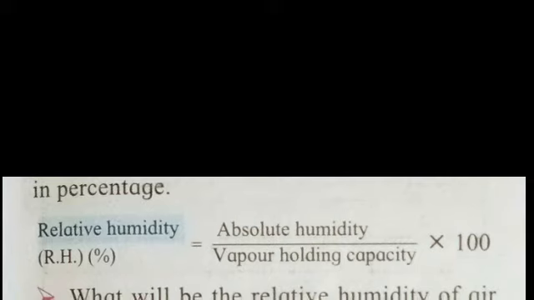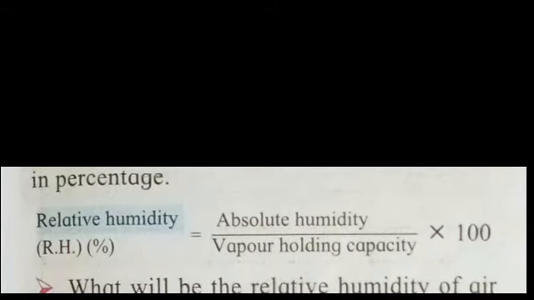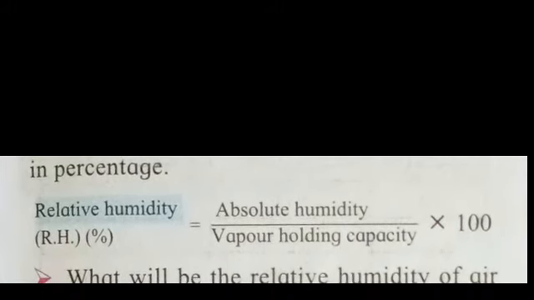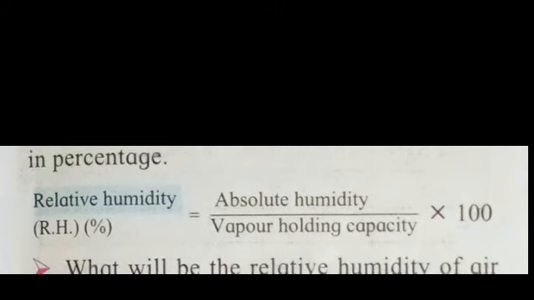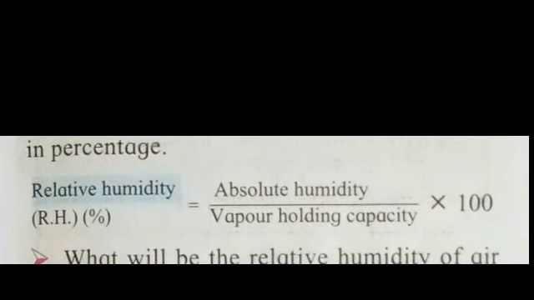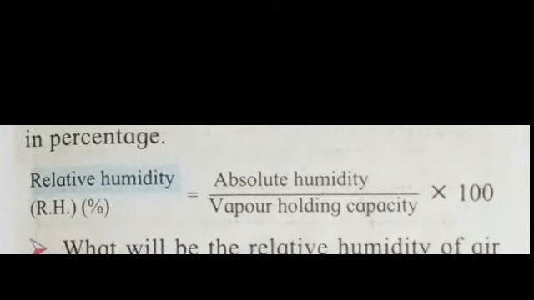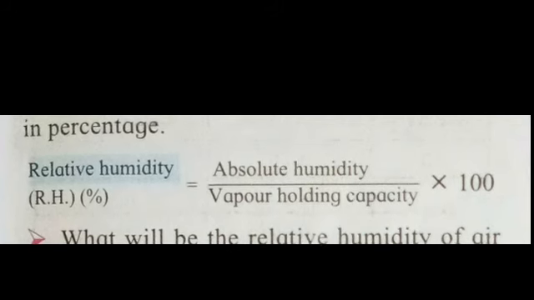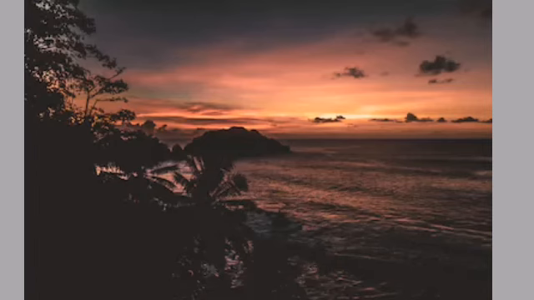Now the formula to measure the relative humidity is: relative humidity equals absolute humidity upon water vapor holding capacity, into 100. Children, the amount of water vapor changes according to difference in temperature. Similarly, relative humidity also changes.